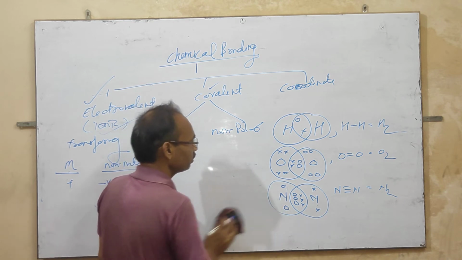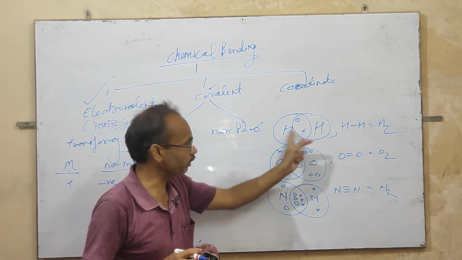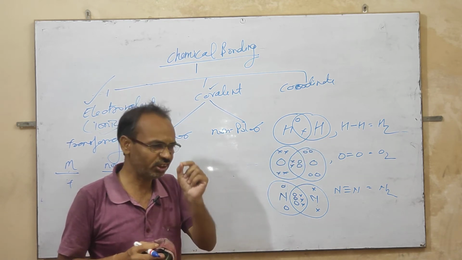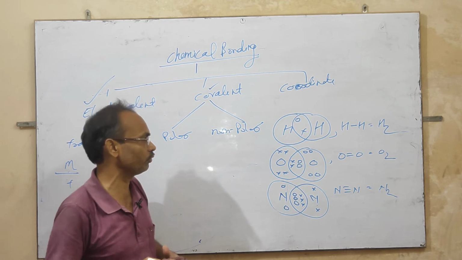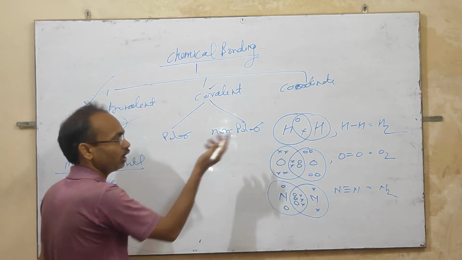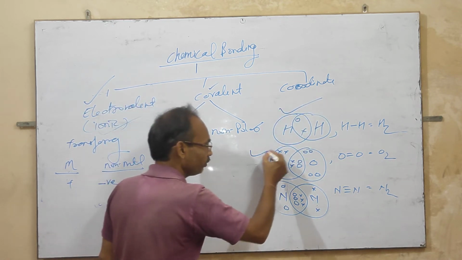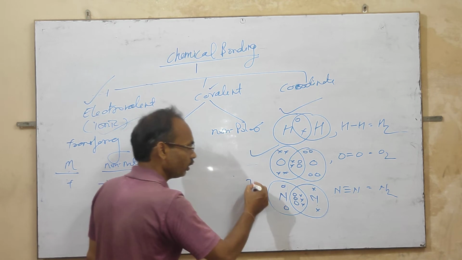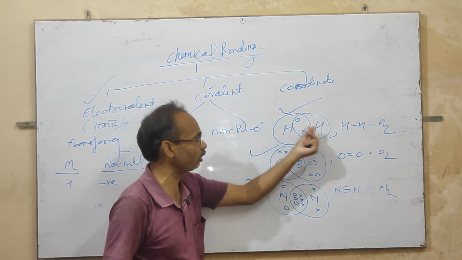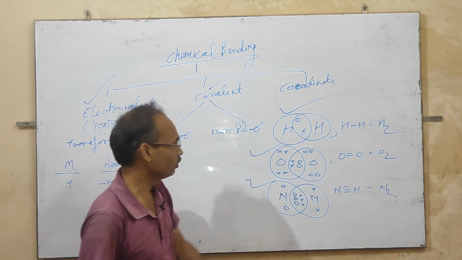If atoms of the same element, or atoms with very little electronegativity difference, combine to make a molecule, then it is non-polar. This is the example of non-polar because the electronegativity difference of both atoms is very minor.